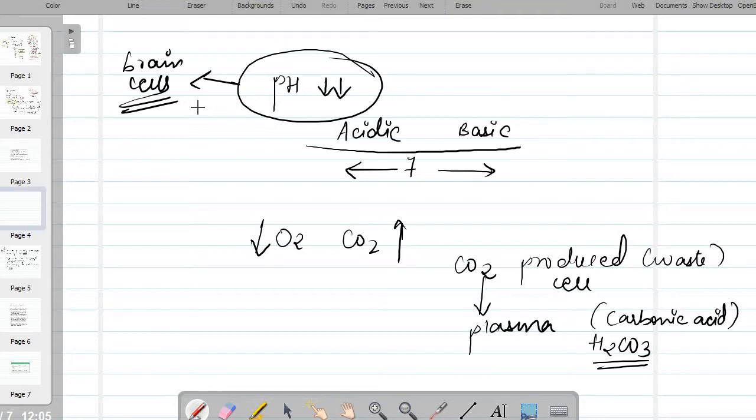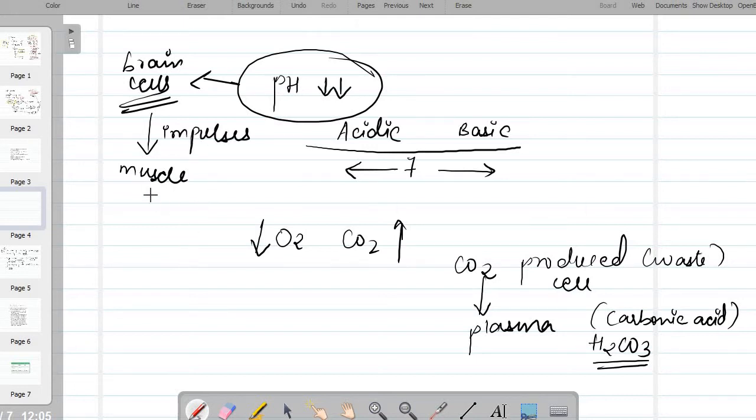The signal says that more frequent impulses need to be sent because this person is doing heavy exercise. How will the body get to know that the person is doing deep exercise? Because the quickness is more. CO2 has been produced more. As CO2 is produced more, H2CO3, carbonic acid, is produced more, and pH is getting lowered. So therefore, the brain is the one which will send the impulses to the muscles.